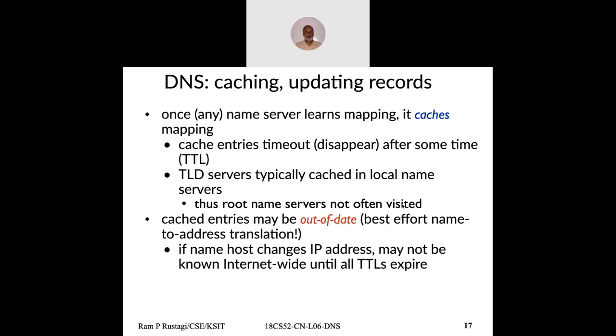Sometimes it may happen, like you go to the college lab, type yahoo.com, it times out, you don't get a response. That is because you access the local DNS server, which contacts root and top level domain servers, and by the time it gets a response, you timed out. But since the local DNS server got the response with TTL values, it keeps it in the cache, and when the next user accesses the same yahoo.com, the local DNS server gives the response from its memory or cache and serves immediately. So user one may think internet is down, user two says everything is up. The fault was that DNS timed out, that made user one believe internet is down.